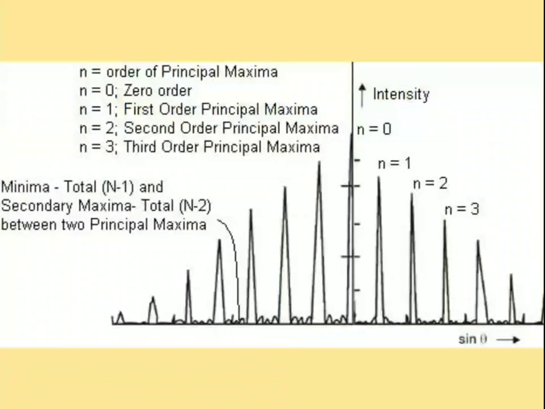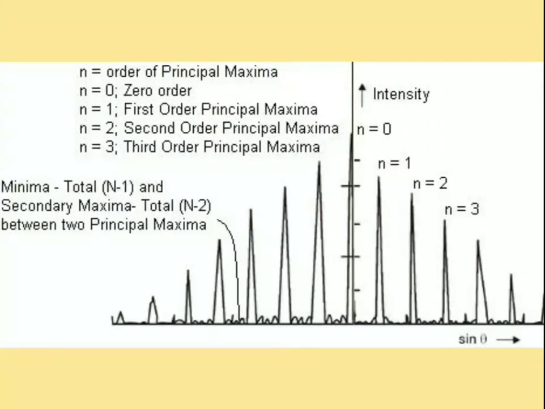Here it is the n equal to 0 position, that is the 0 order principal maxima, and on both sides of the 0 order principal maxima there exist first order principal maxima, and on both sides there exist second order principal maxima and third order principal maxima.